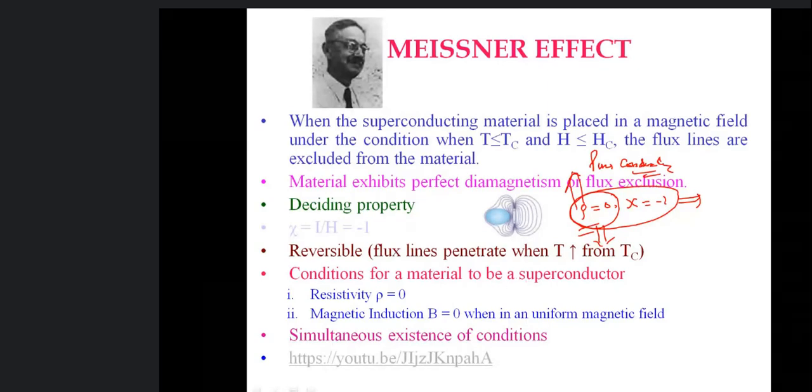So from the application point of view, it starts from here. Till now there was a race only to see what materials can be made superconductors and what their critical temperatures are. Then people started searching for materials having high critical temperature. This happened till now. After this, from the application point of view, if a material is a superconductor, for what purpose or application it can be used, that starts from here.